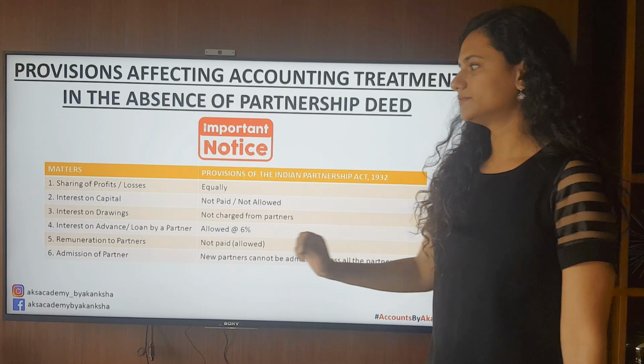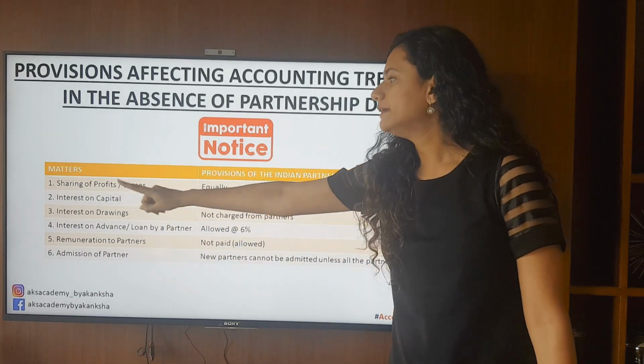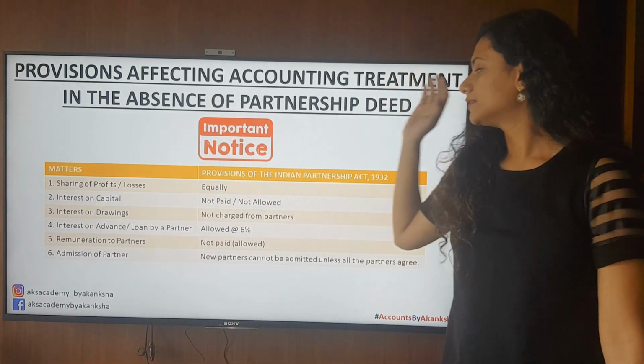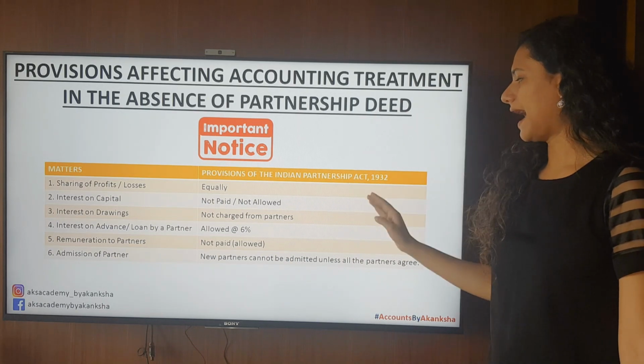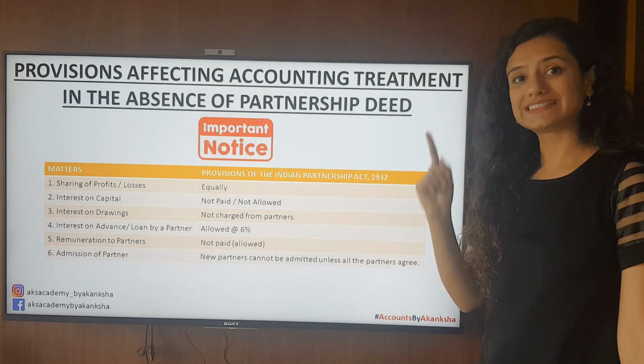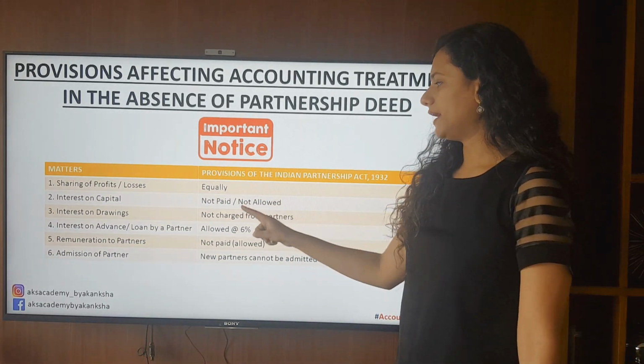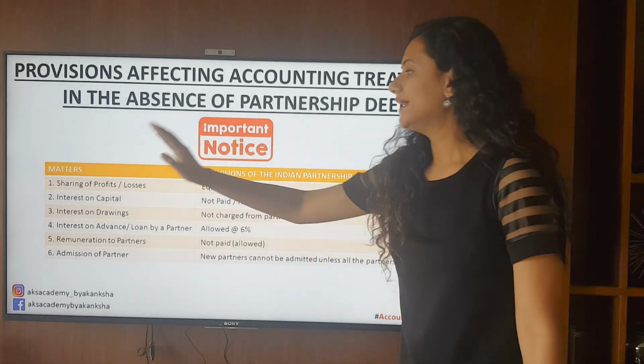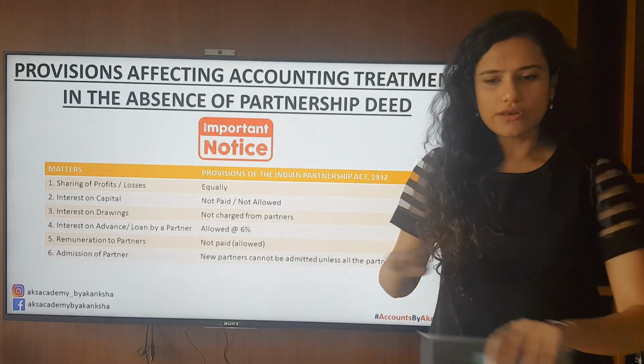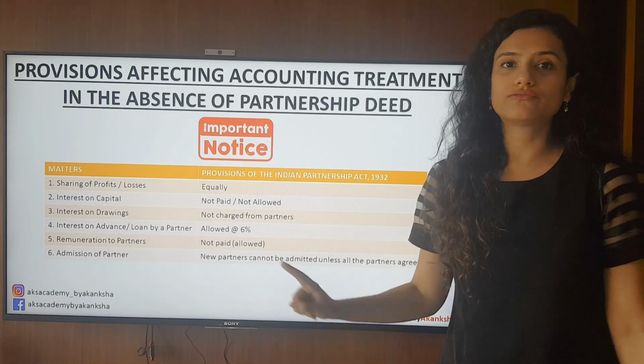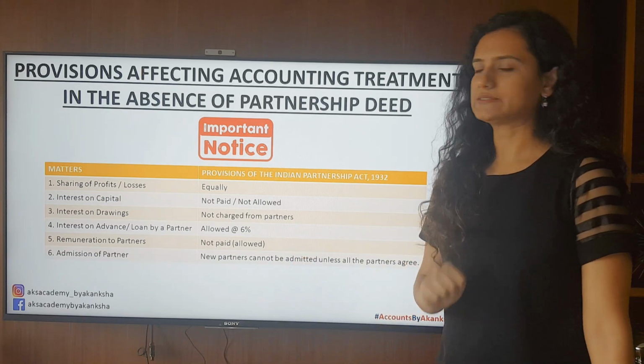The next matter, interest on capital. The Indian Partnership Act 1932 states not paid or not allowed. Interest on capital will not be allowed to any of the partners, no exceptions.